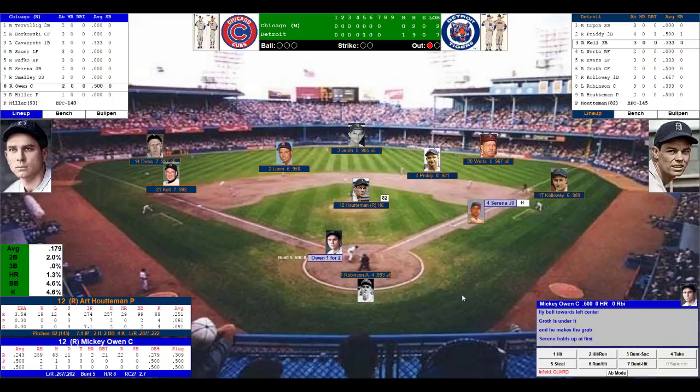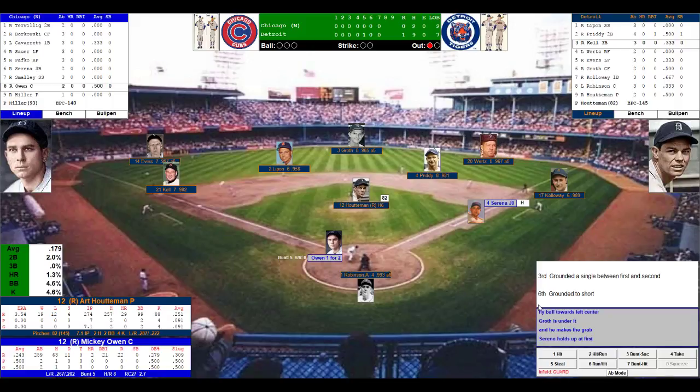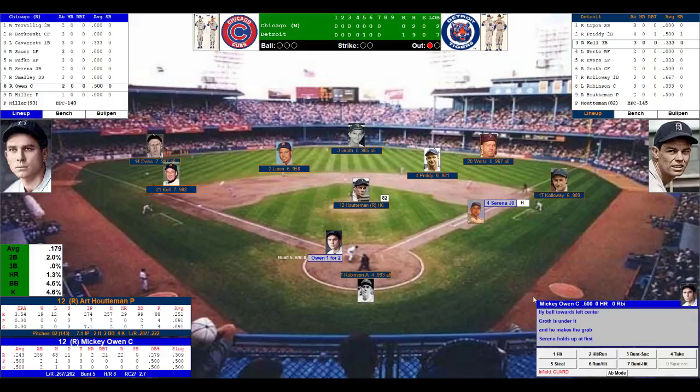So 1 out, 1 on, and here comes the catcher, Mickey Owen. He's 1 for 2. Singled in the 3rd, grounded out to short in the 6th. 8 out of 10 hit and run. Hauptman does have control issues though. Walked 99, struck out 88. We're going to roll the dice here and play hit and run.